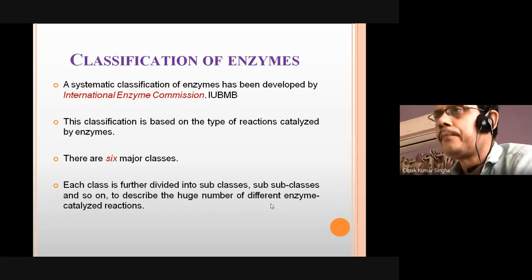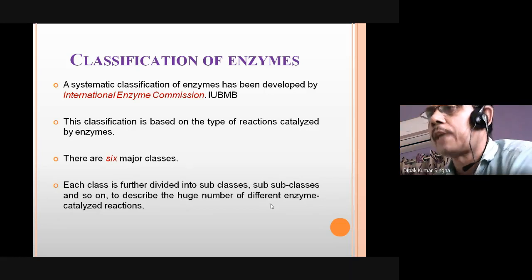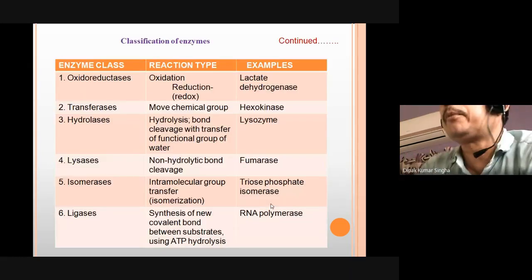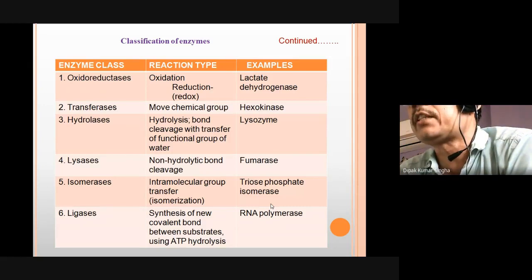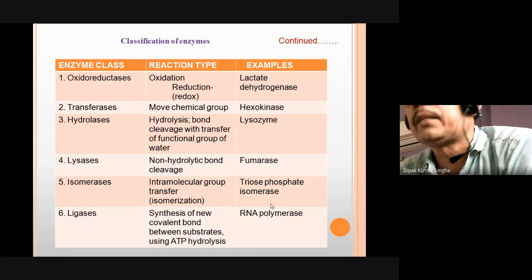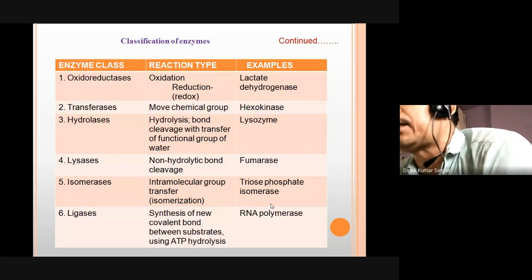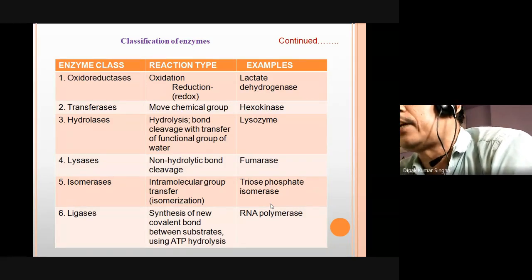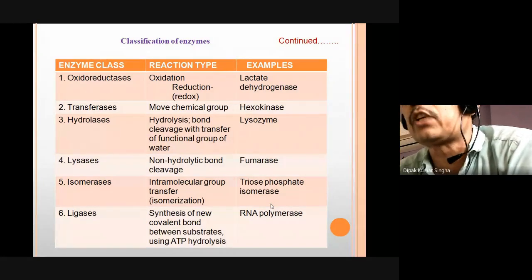The name and the position are very much fixed. These are the names of the system: oxidoreductase, meaning oxidation-reduction, for example lactate dehydrogenase; transferase, moving a chemical group, for example hexokinase; hydrolase, for hydrolysis and bond cleavage, for example lysozyme; lyase, non-hydrolytic bond cleavage, for example fumarase; isomerase, through isomerization reactions, glucose to fructose, fructose to glucose, the intramolecular group transfer, for example triphosphate isomerase; and ligase, for example RNA polymerase.